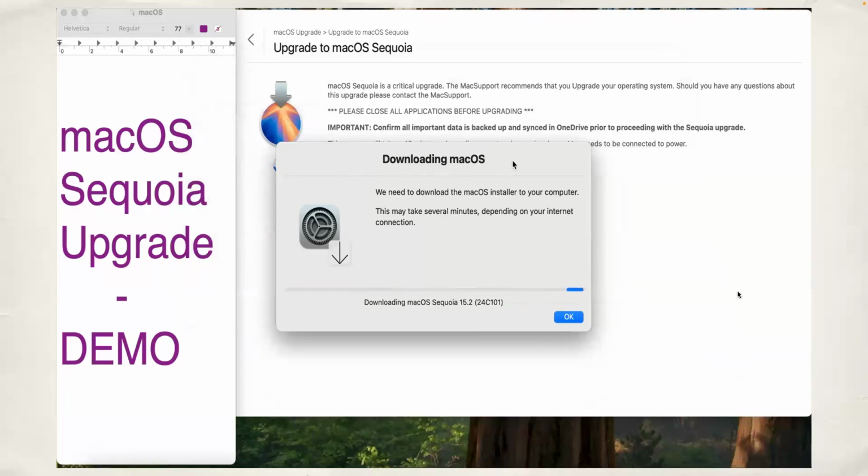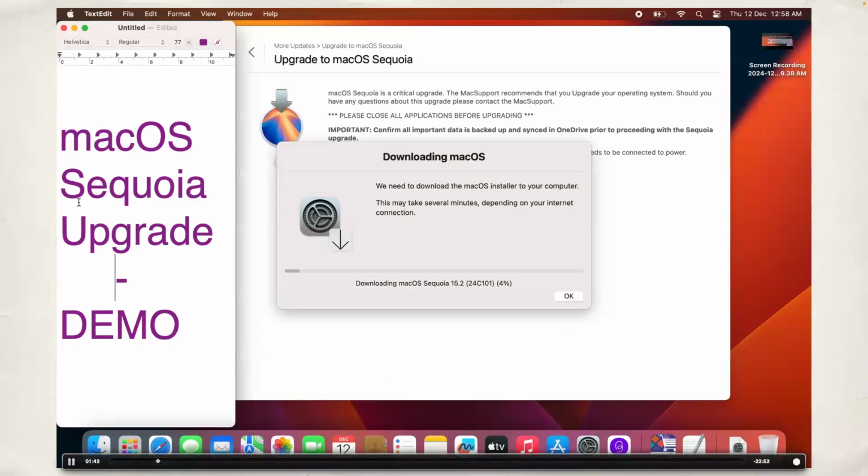As I said, I'm not going to cache it in this scenario. I just want to tell you that if you don't cache the installer, erase install has a capability to download the latest operating system. In this case, I am downloading macOS Sequoia 15.2, which is the latest version of Sequoia, which was released, I believe, last Friday. Probably. So this is actually going to take some time, the entire process.